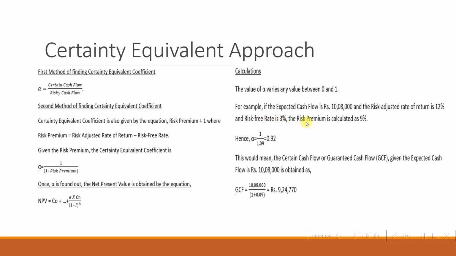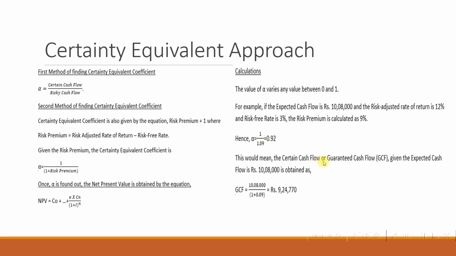So we calculate risk premium, which is 12 minus 3, which is 9%. So what is alpha? Alpha by our equation is the inverse of 1.09 because we add 1 to 9%, which is 1.09. We take the inverse and we get alpha or the coefficient of certainty equivalent.